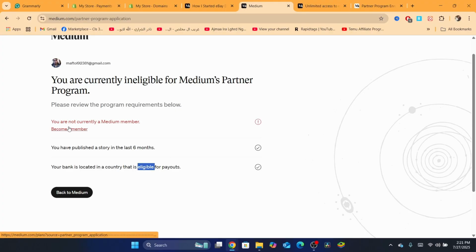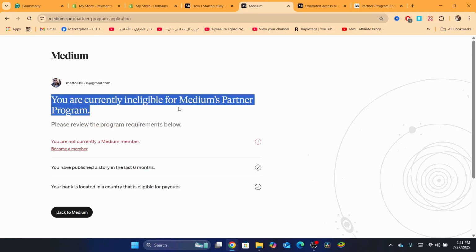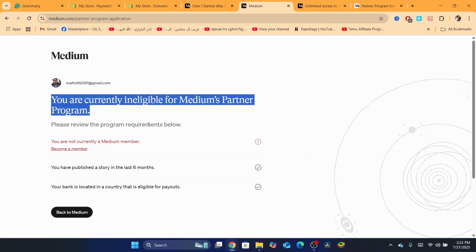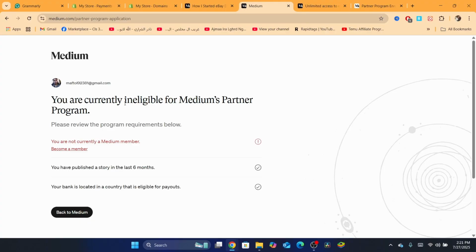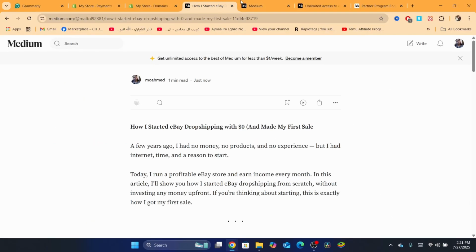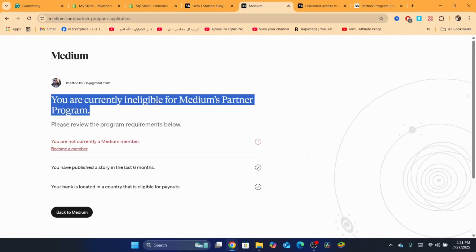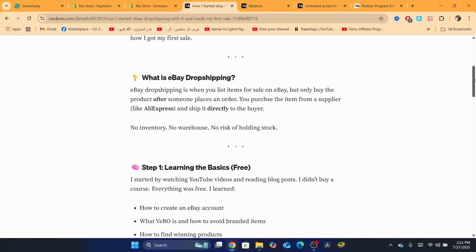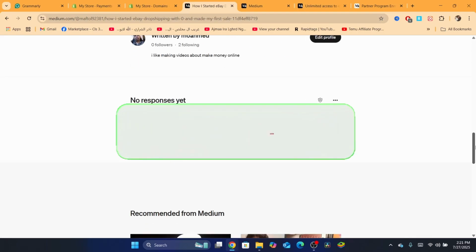So after you become a member, just click on confirm, and it's going to take you to another page, okay, where you can add payment methods and stuff like that. It's a very, very easy process. Just follow the requirements and you will be able to do just that. Okay, so if you have any questions now, I don't want you to worry about making money right now. I would say you can just start learning about how the Medium algorithm works, how to get your articles in front of millions of people. That's exactly what you need to focus on.